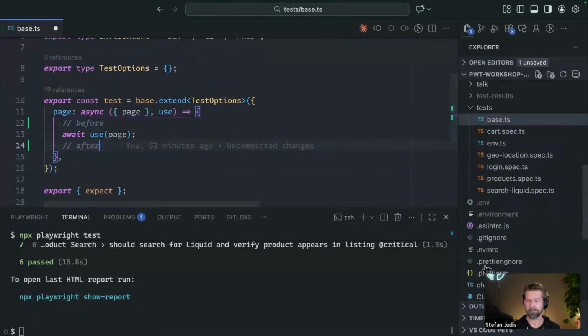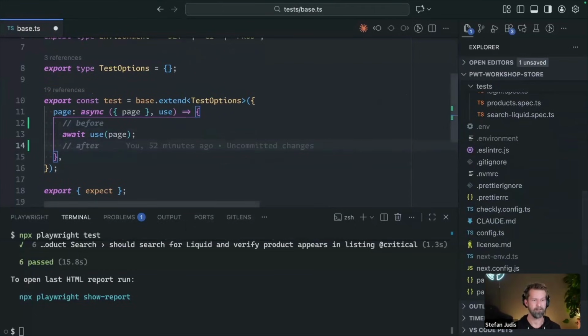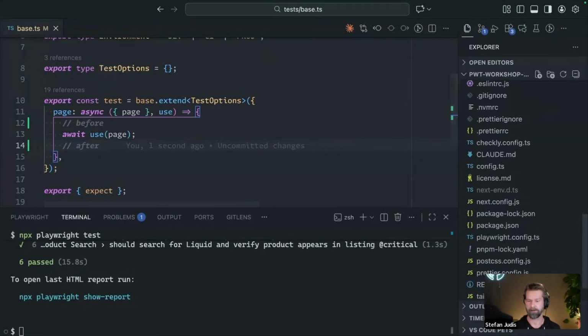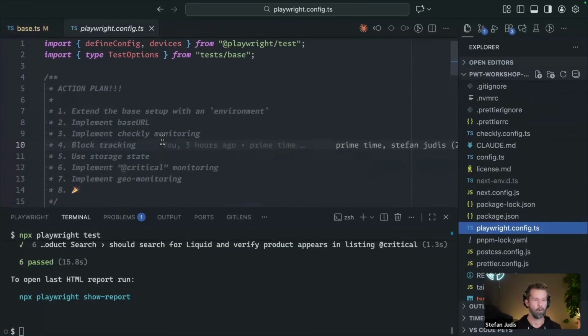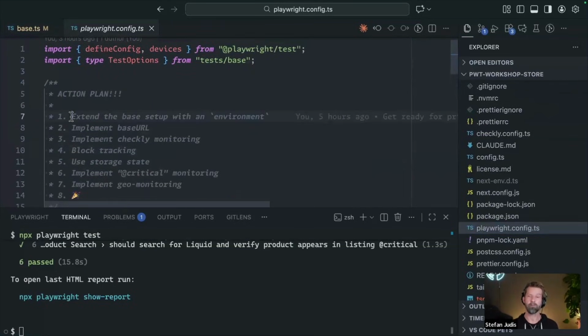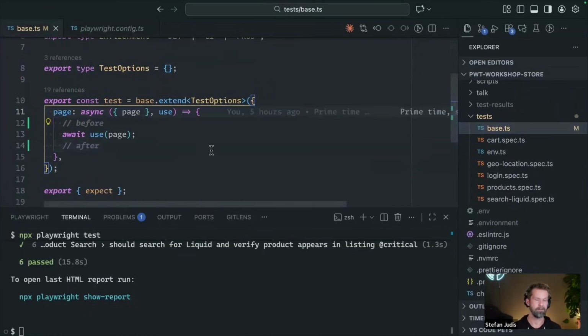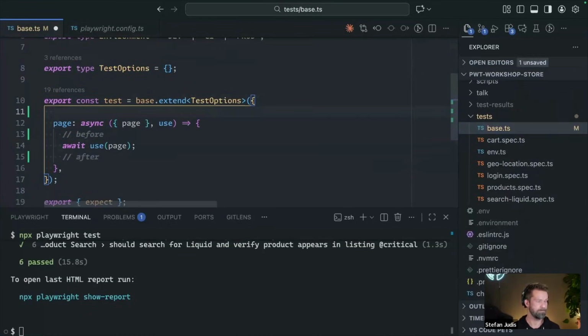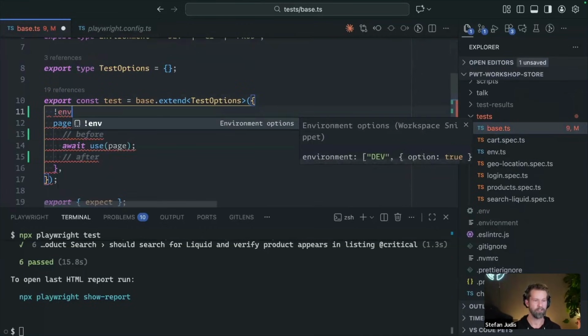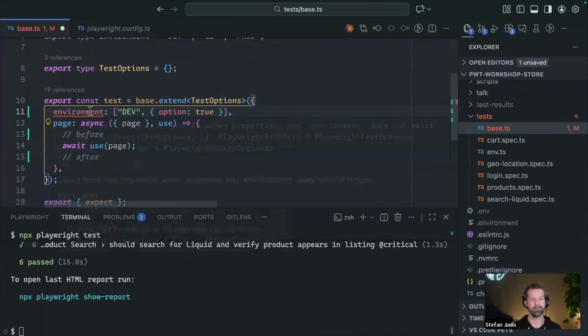So now to get started, let's check our action plan when we go to our Playwright config. We have to, first of all, make our Playwright code base environment aware. And because I already have this base set up here, I will now extend everything that we have here by adding more Playwright fixtures. So as a first step, I want to bring in an environment fixture. So this is an optional or value fixture.